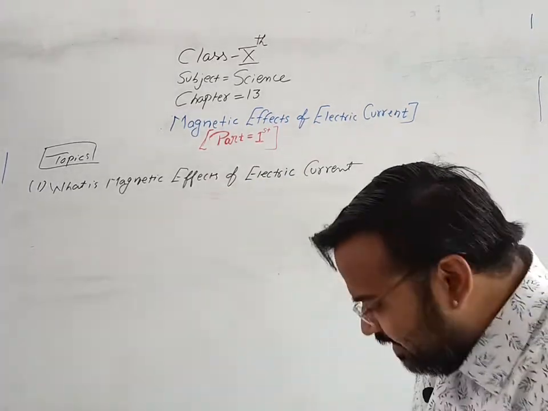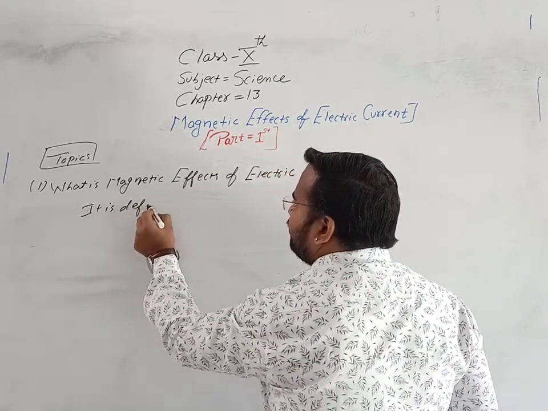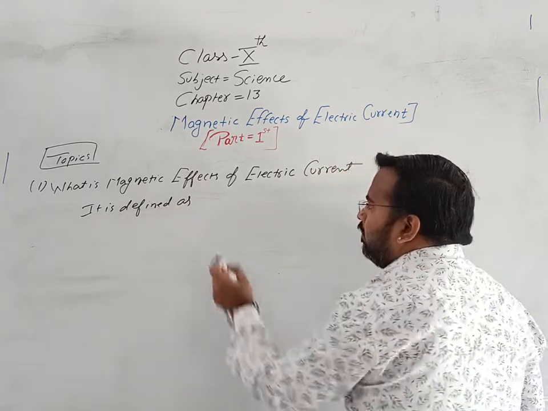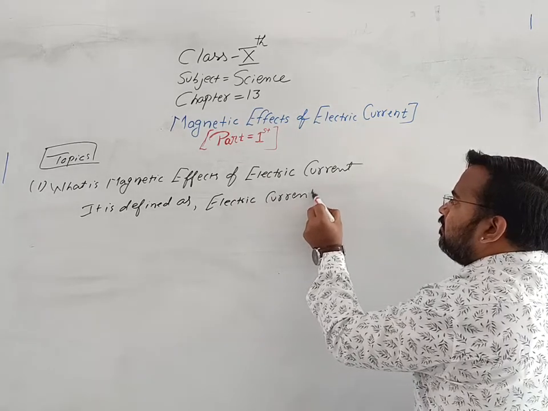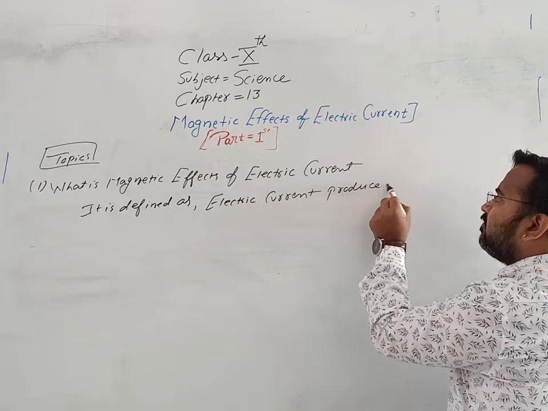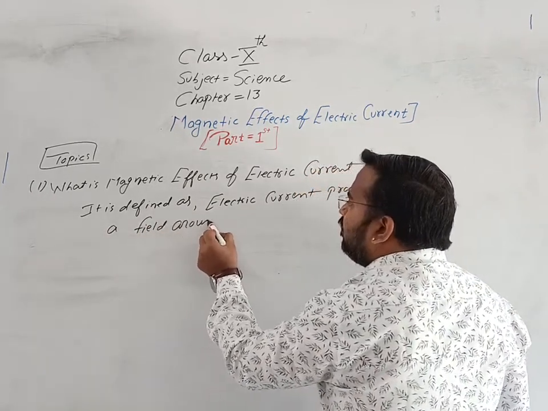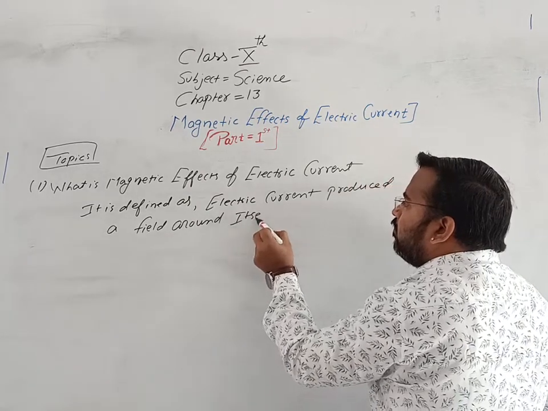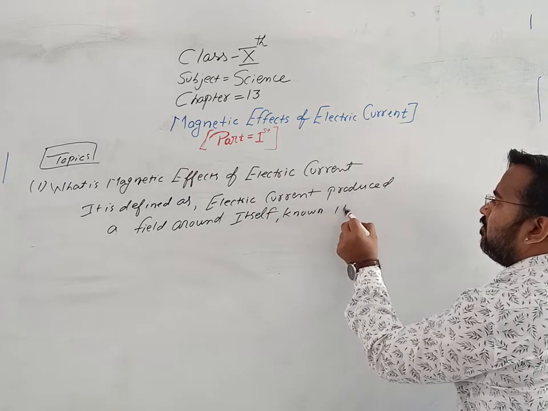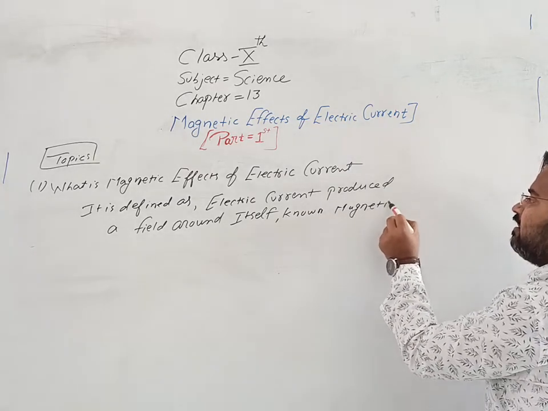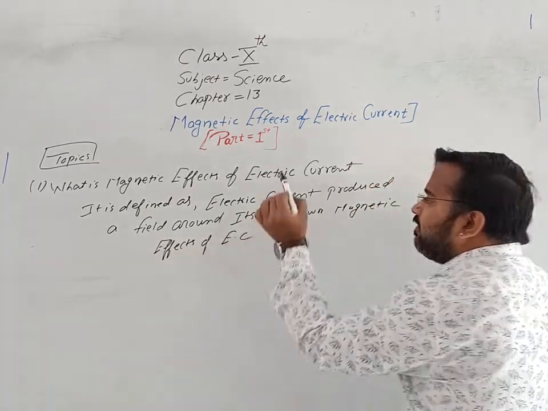So magnetic effects of electric current is defined as: electric current produces a field around itself, known as magnetic effects of electric current.